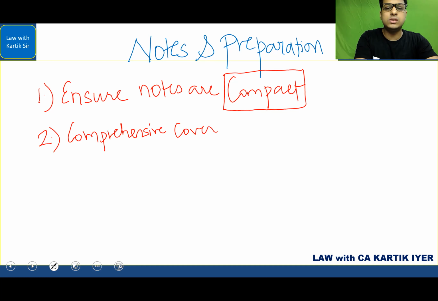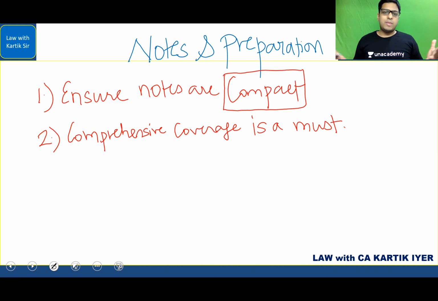Comprehensive coverage is a must. I have seen many students do their respective analysis. They make all kinds of charts. They do all the analysis.